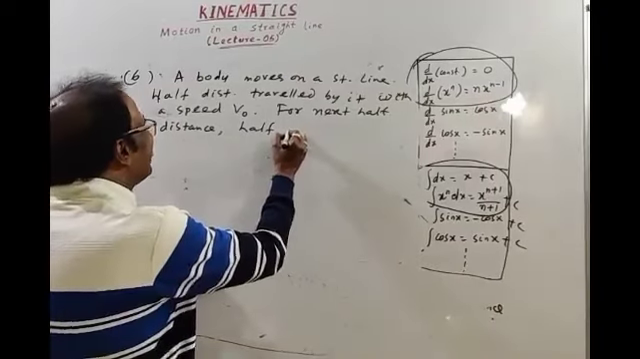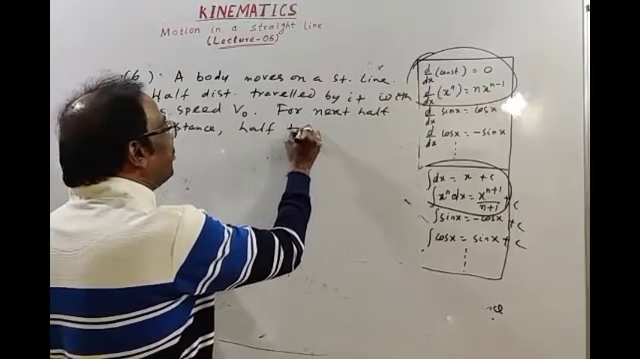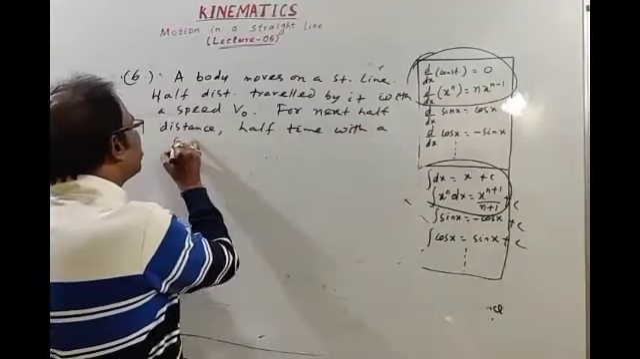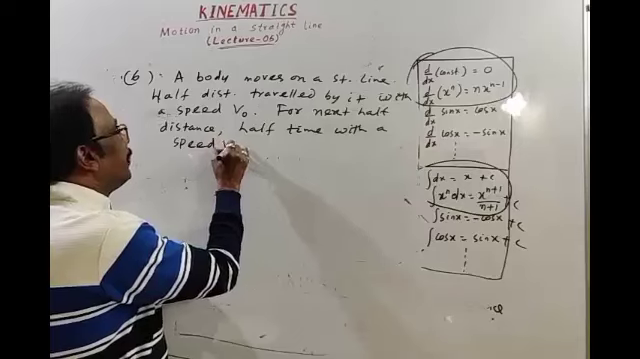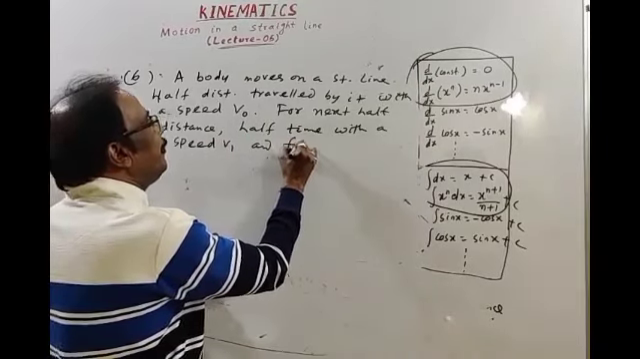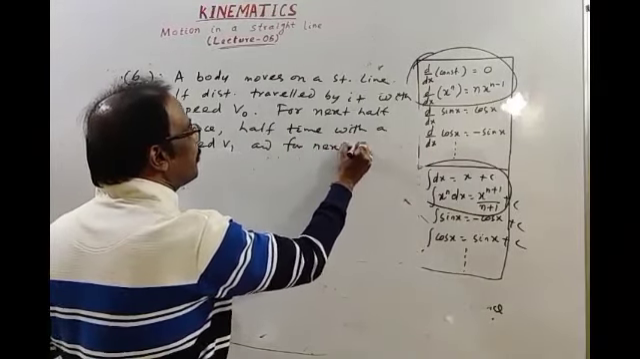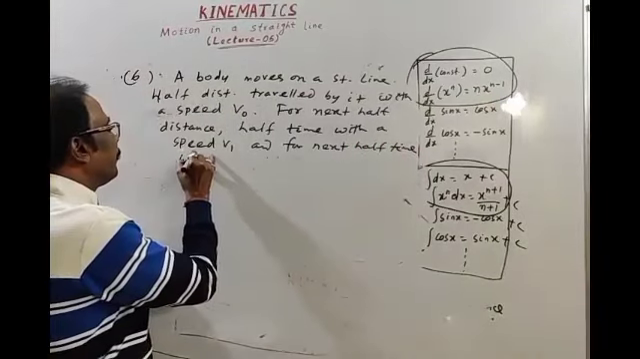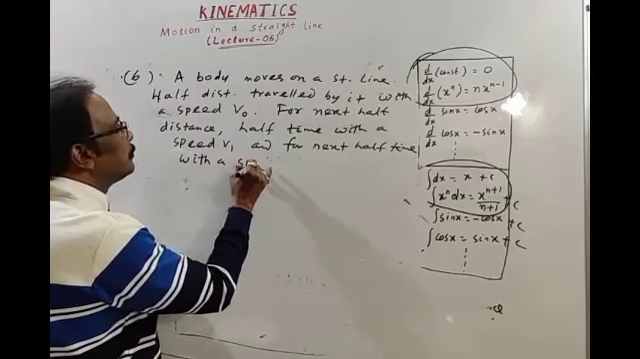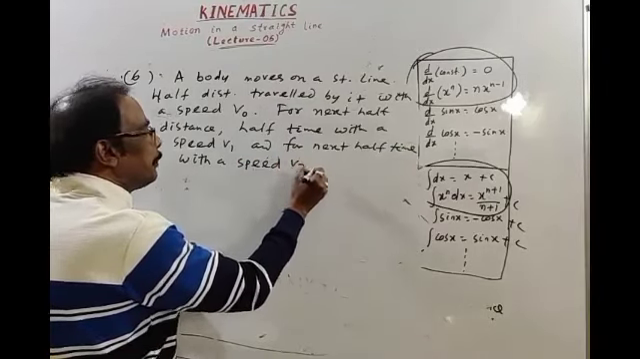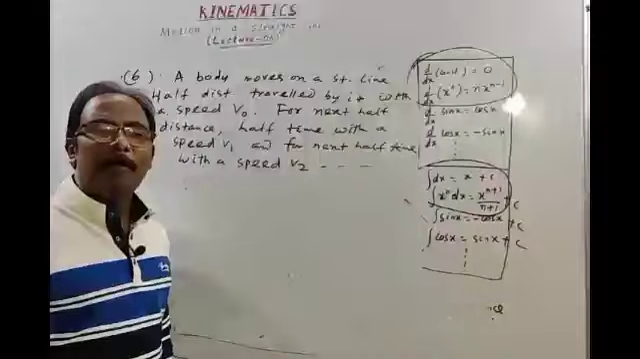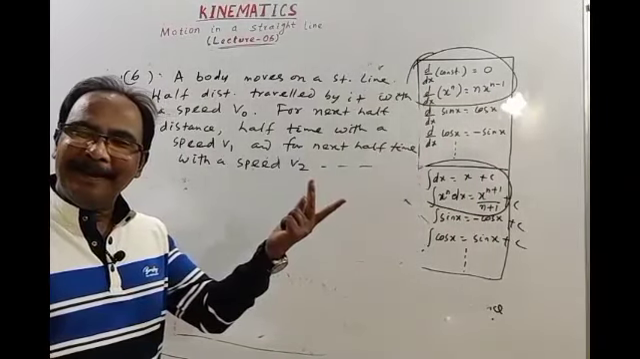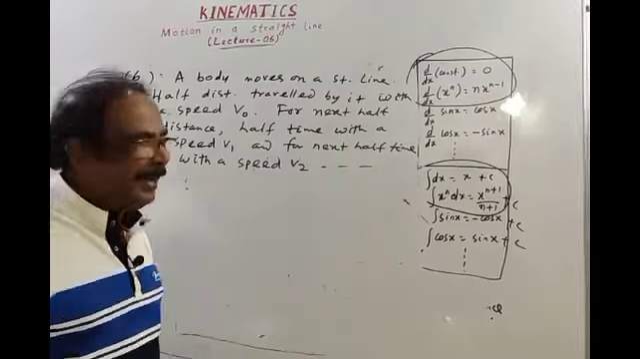Okay, half the distance, sorry, half the time with a speed v1, and for the next half time with a speed v2. Again the same question: find the average speed of the man, or average velocity, the same thing, because motion is along a straight line.